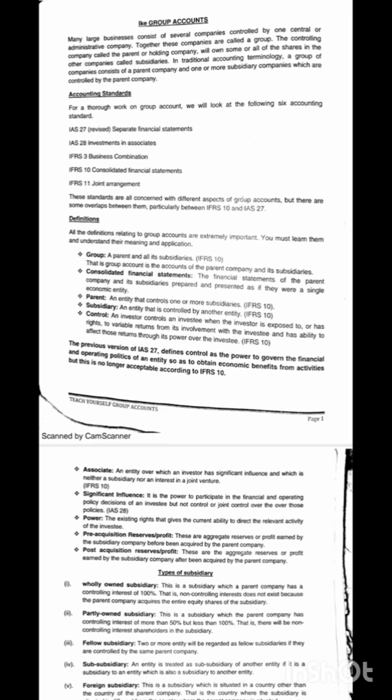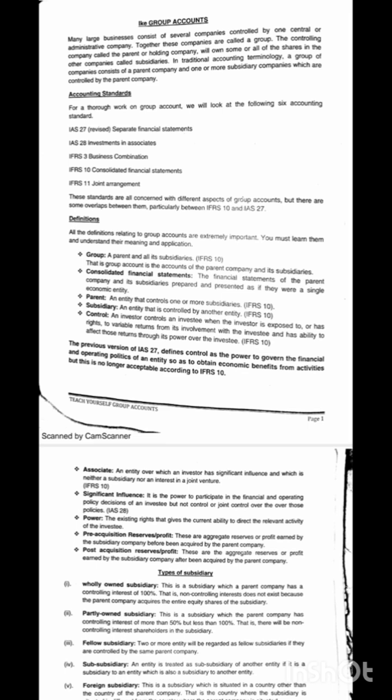There are many companies that have different subsidiaries. When we talk about subsidiaries, these are companies that are either wholly owned or partially owned by the parent company. And who are the parent companies? Parent companies are those companies that have a significant interest in another company.